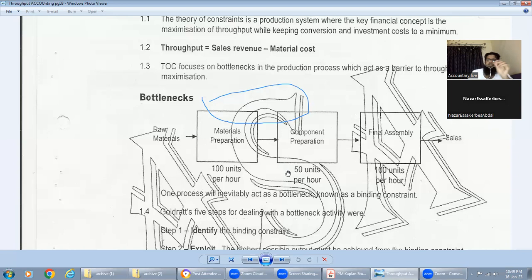I have 100 loan applications, for example. I give 100 loan applications first to the verification department. They process those 100 applications in one day. And the second is approval, for example. They process 50 applications per day.